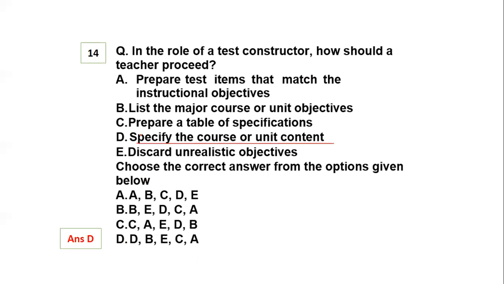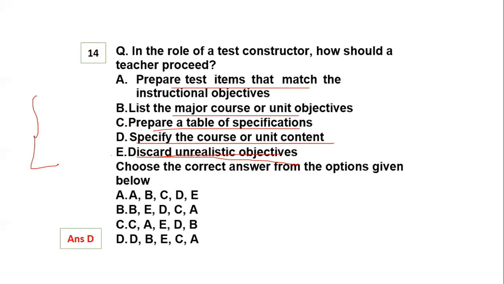Yes. Option B, to discard unrealistic objectives. Before that, listing out the course, then discarding the unrealistic objectives, preparing a table, and then preparing a test. So basically it was an instruction about how a teacher should proceed, in which manner, from the list given over here. What should be conducted in which sequence.